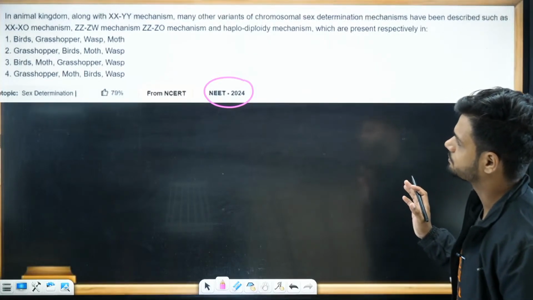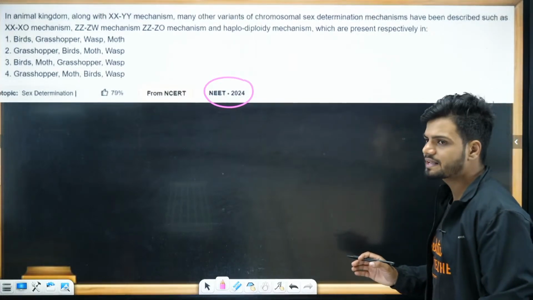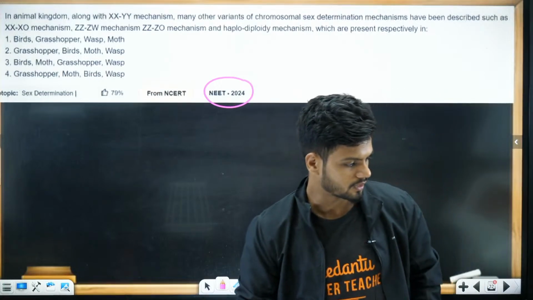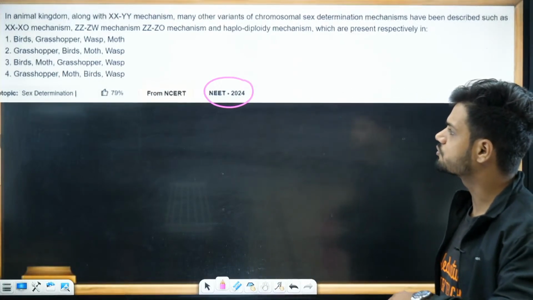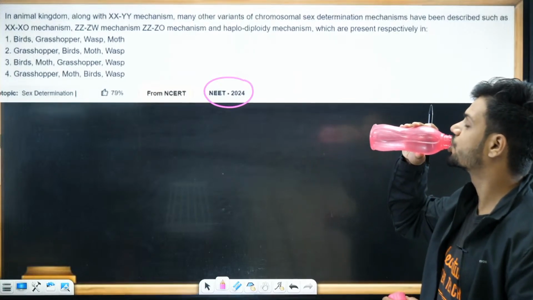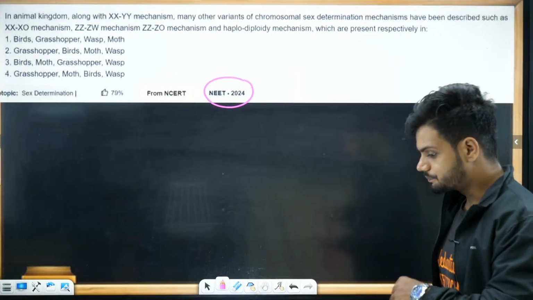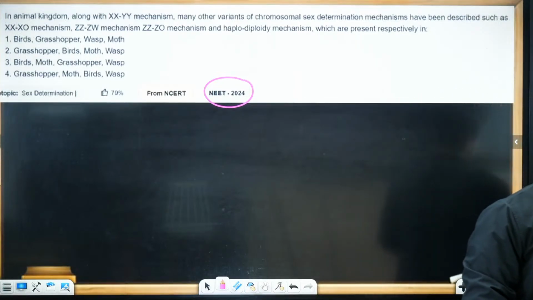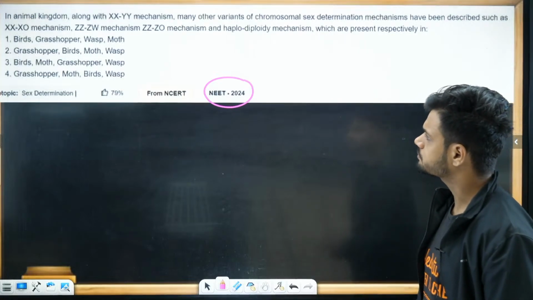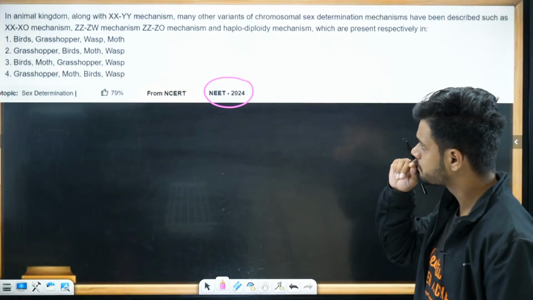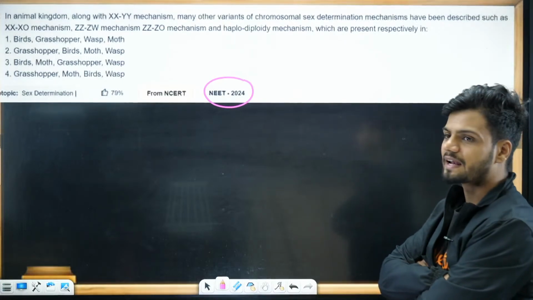First, you tell me XXXO. XXXO is a male heterogamety, right? I'm not talking about the chromosome type. I'm talking about male heterogamety, seen in the case of grasshopper. Then ZZ-ZW mechanism, ZZ-ZO mechanism.